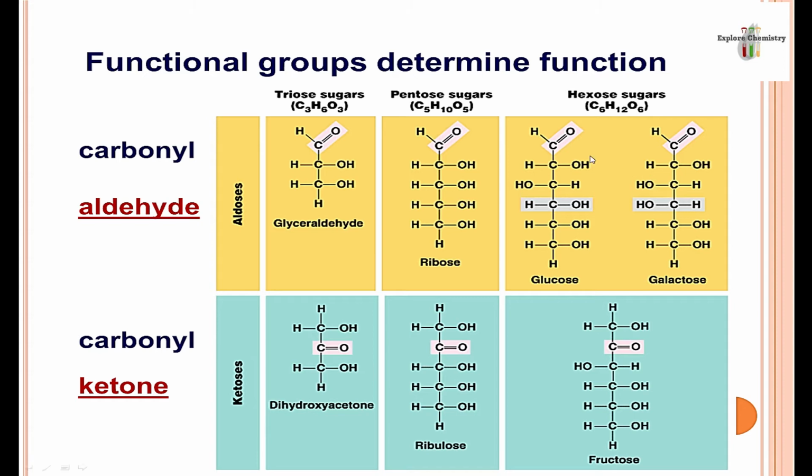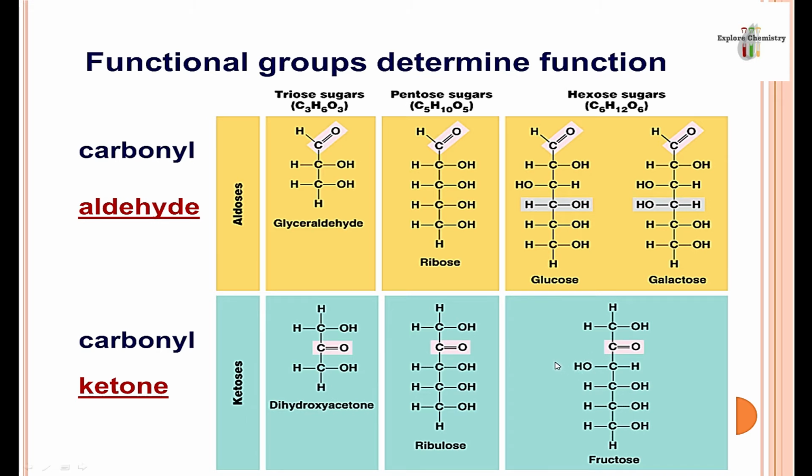The structures which are shown in the yellow part, all of these contain an aldehyde group. You can see in every structure oxygen is attached to the corner carbon. So these are aldehydic groups. And in these structures they have a keto functional group. In each structure oxygen is attached to the center carbon.